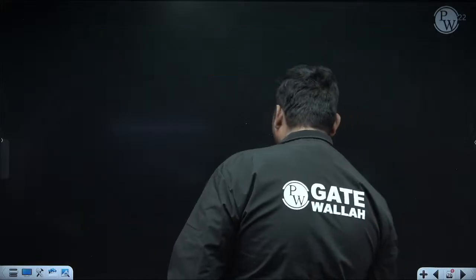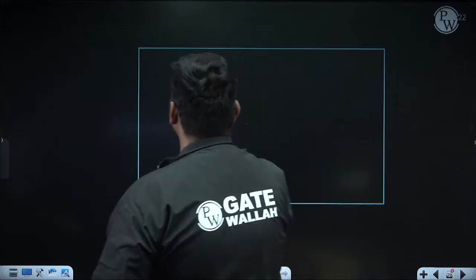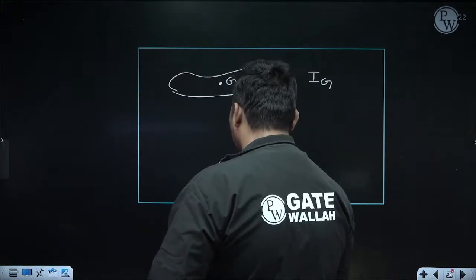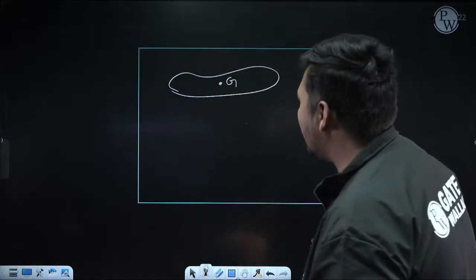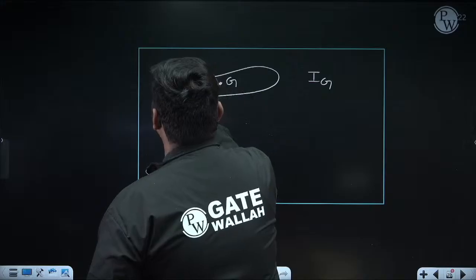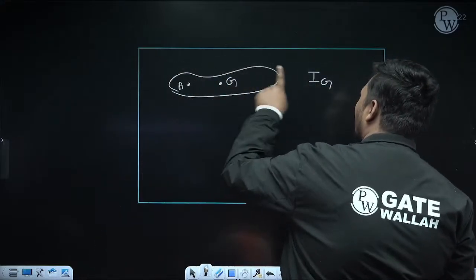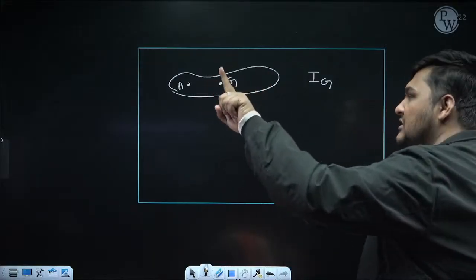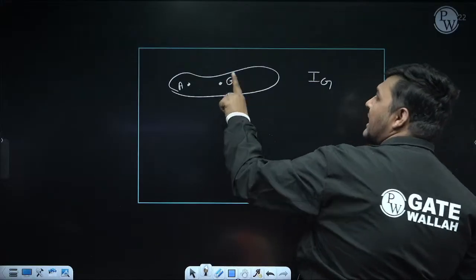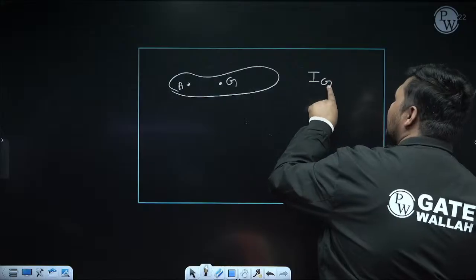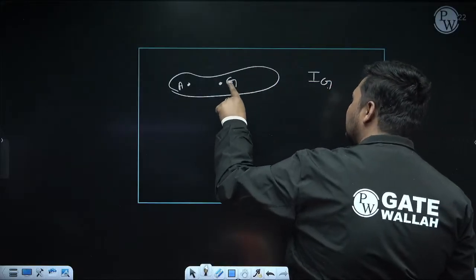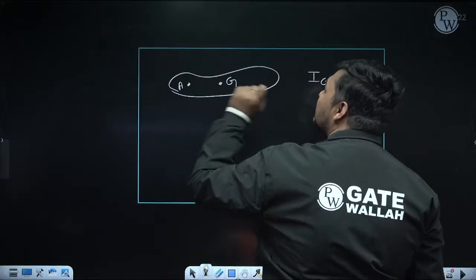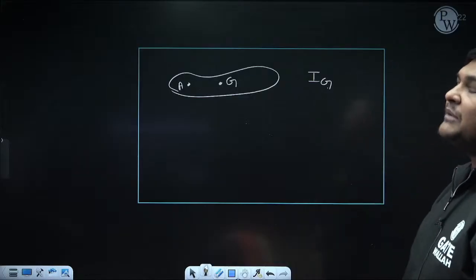For that we will use a theorem which is known as the parallel axis theorem. What is the parallel axis theorem? Suppose for any body, you know the mass inertia of that body about the center of gravity. Suppose I am denoting that as Ig. For the rod, this formula was ml square by 12. But for the same body, if you want to calculate mass inertia about this point, we know the mass inertia of this rod about center of gravity, about the axis perpendicular to the rod, suppose I am referring to this axis as the z axis. So the mass inertia about center of gravity means the mass inertia about the z axis passing through G. But I want to calculate the mass inertia about A, the z axis passing through A. So for that we will use the parallel axis theorem.